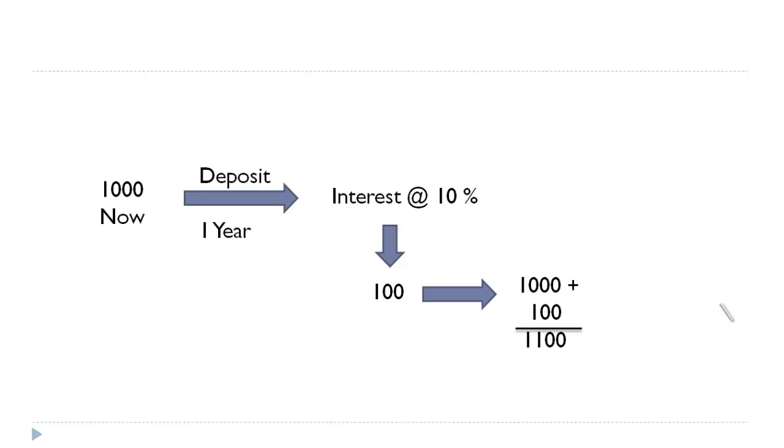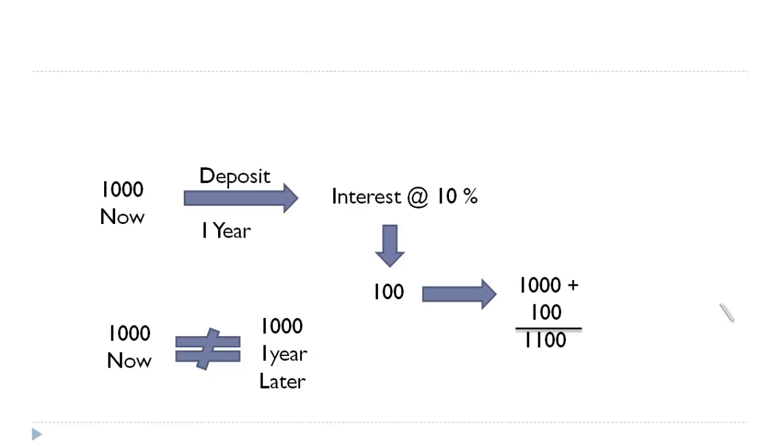So it is for this reason I said the 1000 you have now is not equal to 1000 1 year later, because this 1000 can become 1100 without any difficulty. So you cannot compare 1000 now with 1000 1 year later.